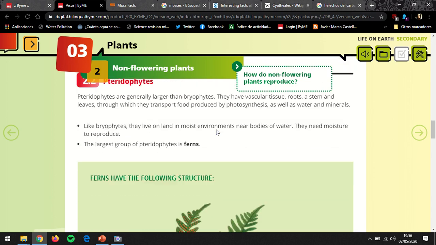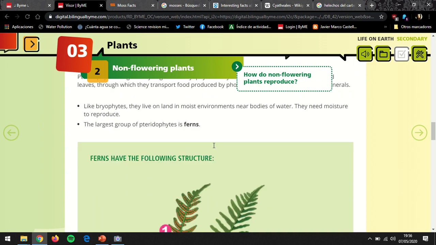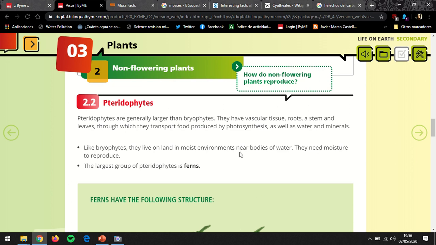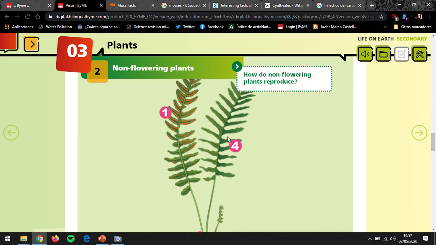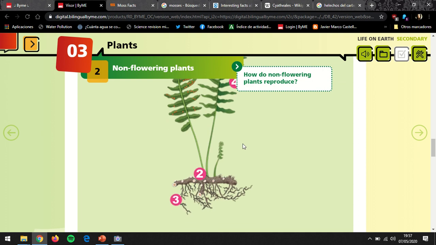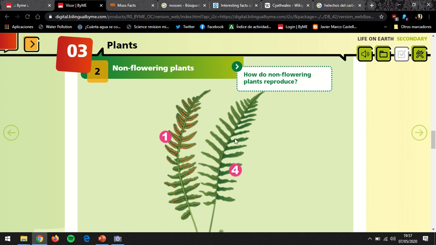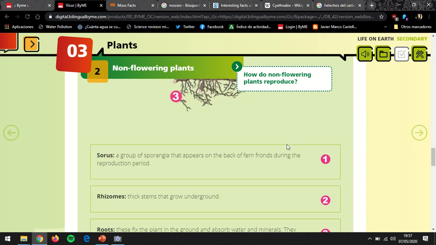They have been evolving. And the next group that we have in this main group of non-flowering plants are pteridophytes, los pteridófitos, which we normally call ferns, the common name in Spanish, los helechos, okay? They normally live as well near bodies of water. They need moisture to reproduce. And they do have a vascular tissue, and they do have real roots, stem, and leaves, even though they look a little bit different from the flowering plants, okay?